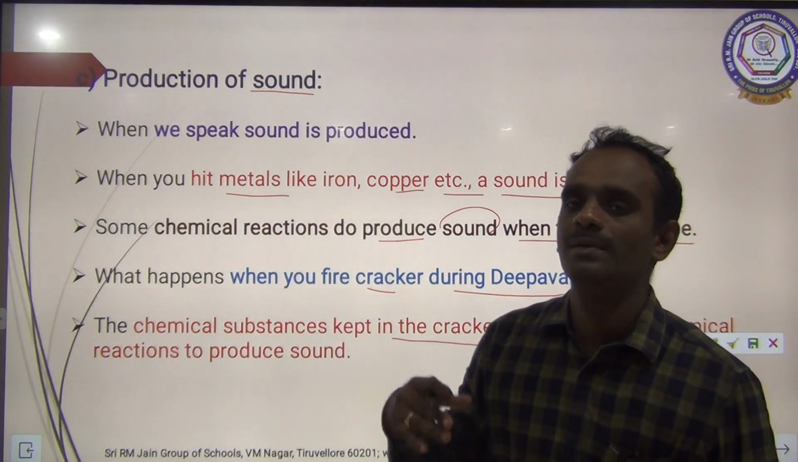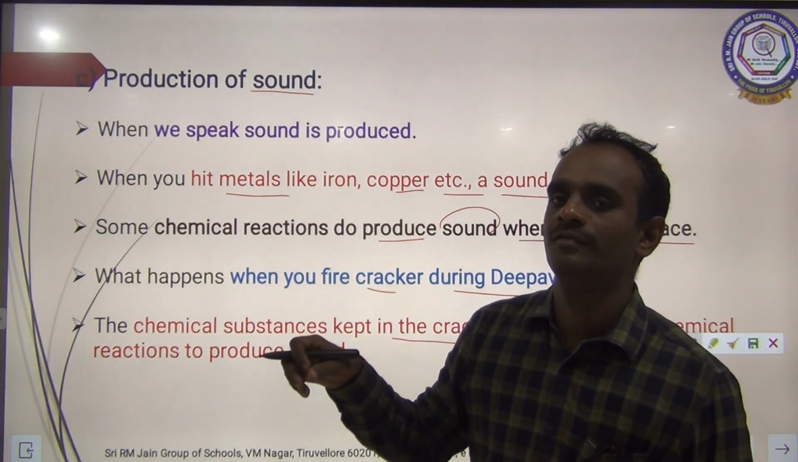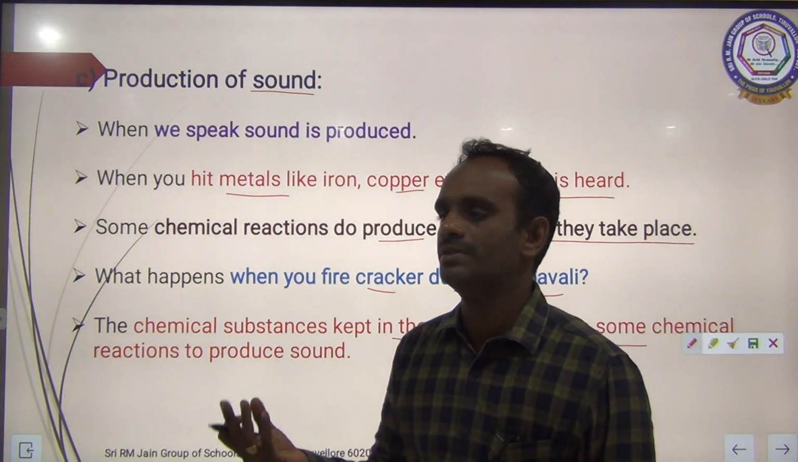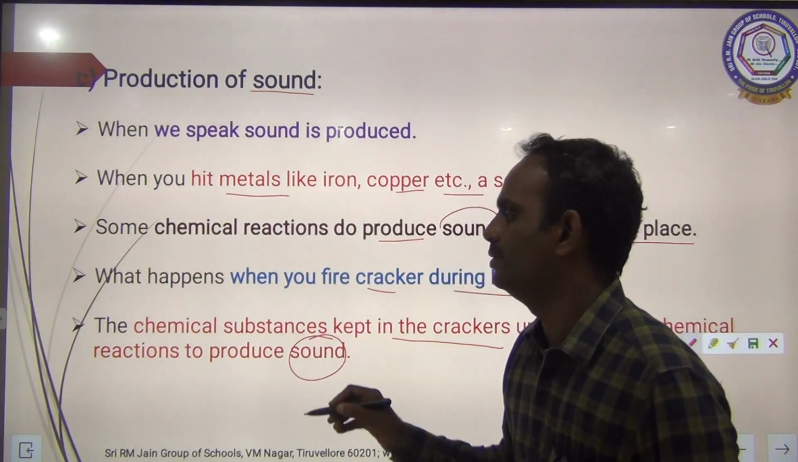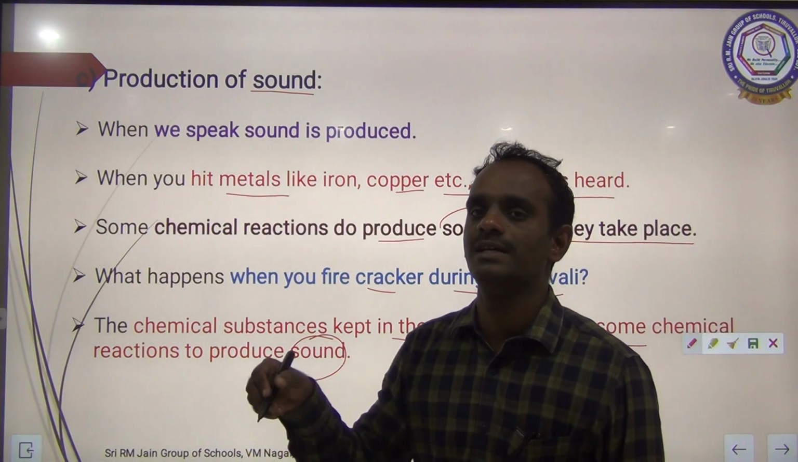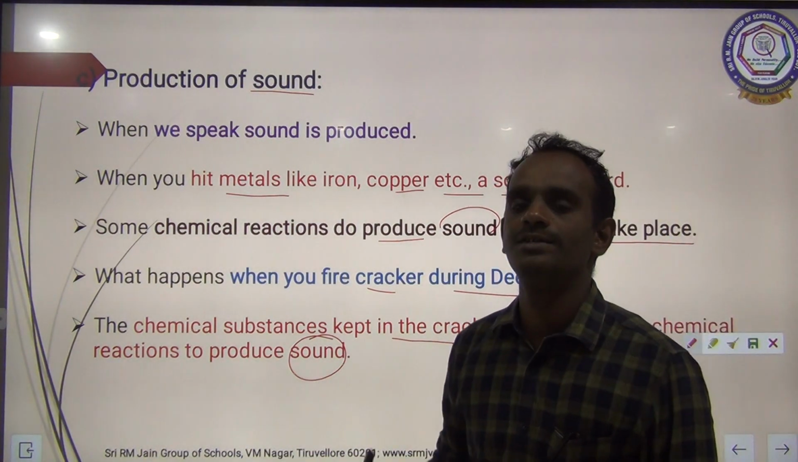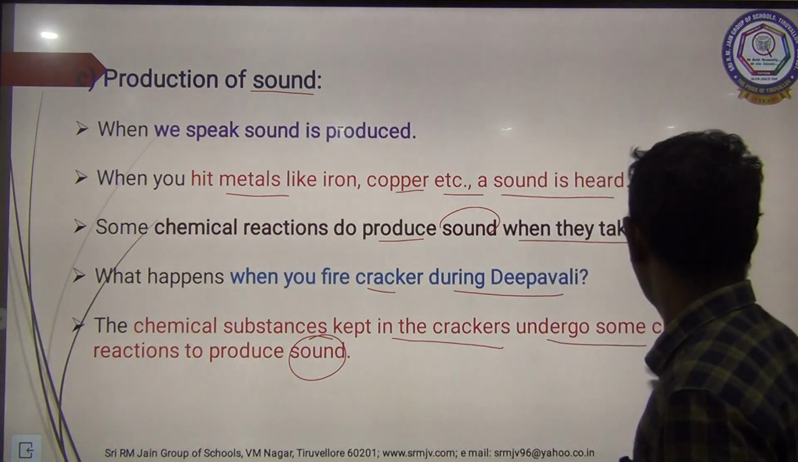Okay, so due to a chemical reaction, once we fire the cracker during the festival time, it will produce sound. How does it produce sound? The chemical substances present inside the cracker undergo some chemical reaction to produce sound. Clear?